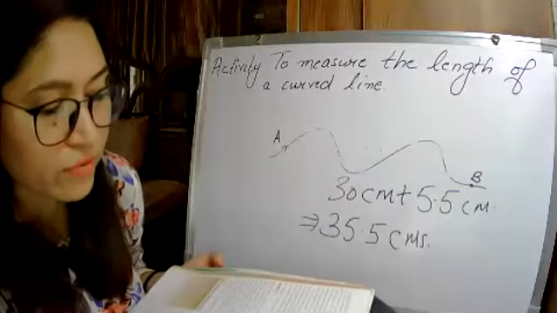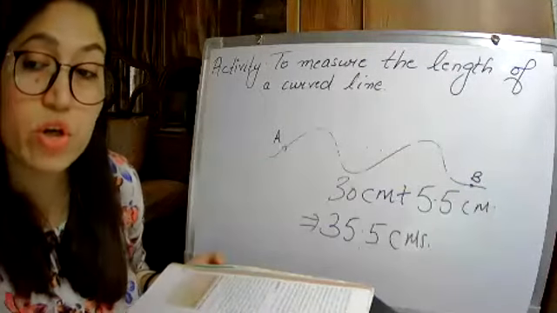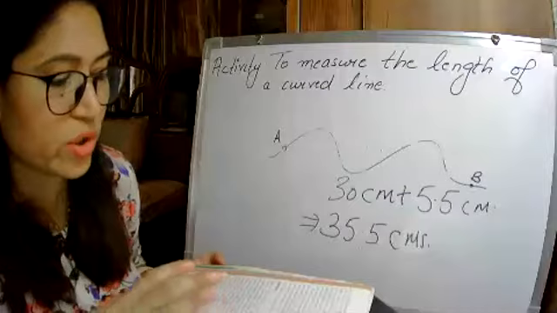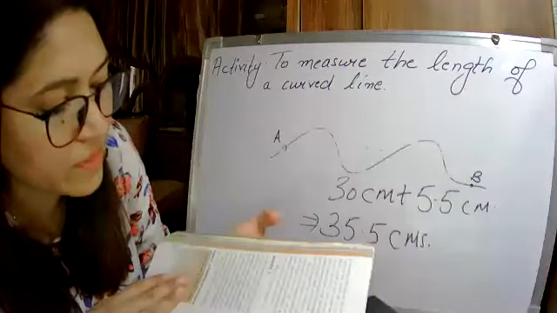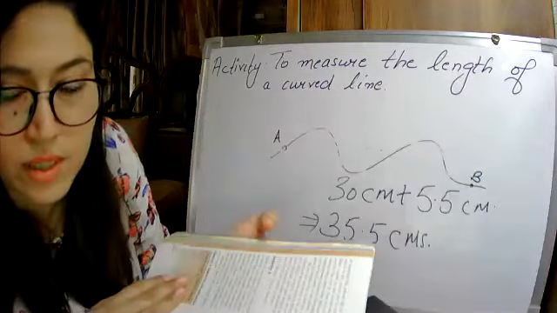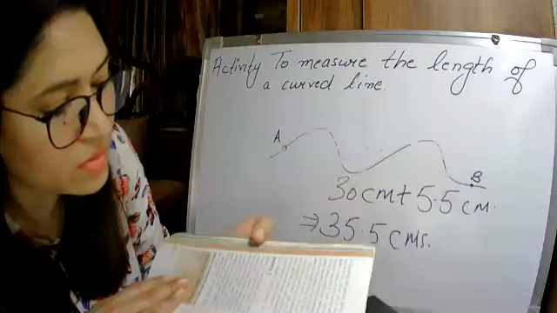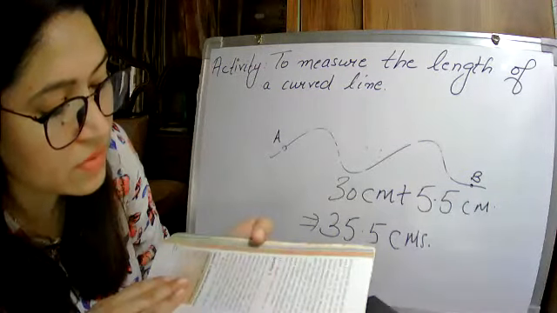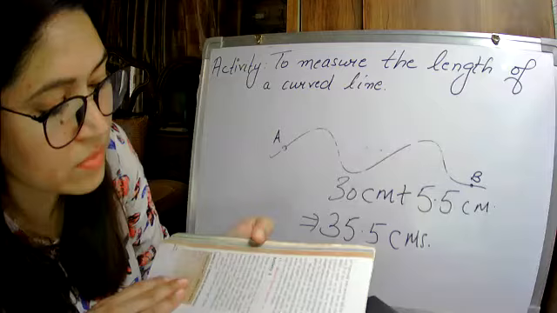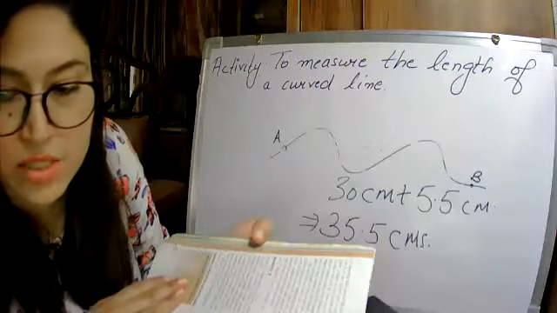We need a lot of care to ensure that we are measuring correctly, and we need some standard units and devices with which we measure these distances and can convey our results to others. Yes, very good.